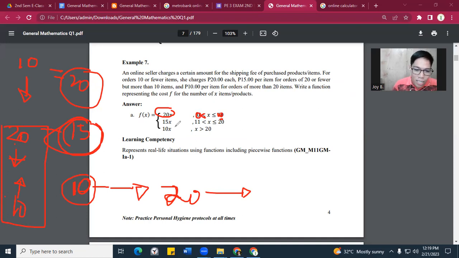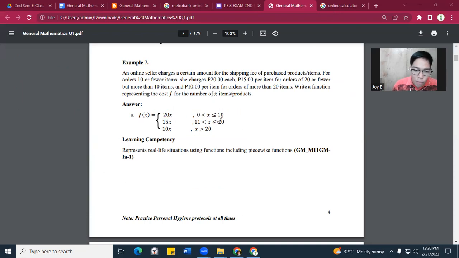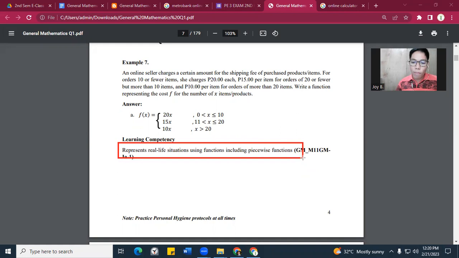And on the other hand, sa 15x naman dito, kapag bibili ka ng items na lesser than or equal to 20 and more than 10, you will pay 15. However, kapag bibili ka ng more than 20, you'll pay 10. So that is a piecewise function. That is the competency that we have: represents real-life situations using functions including piecewise functions. So again, ang competency dapat natin ma-attain is represents real-life situations using functions including piecewise functions.